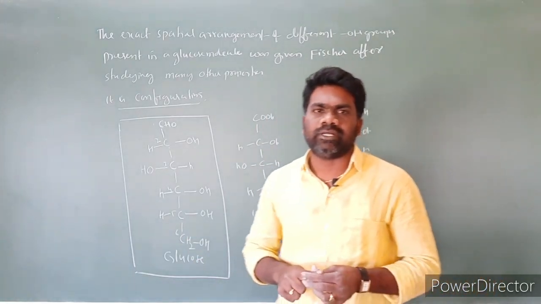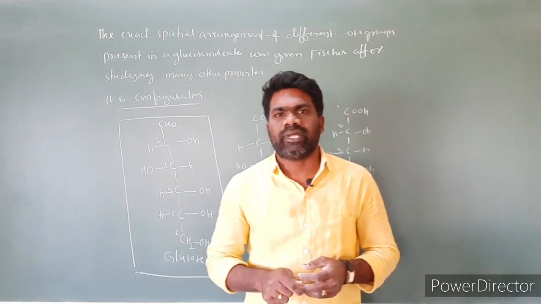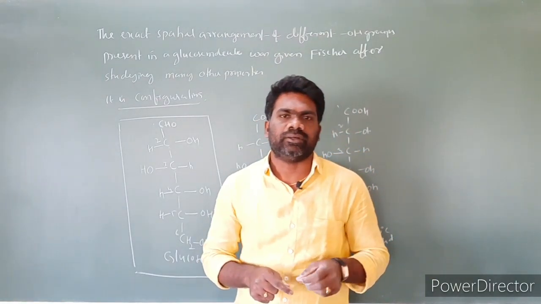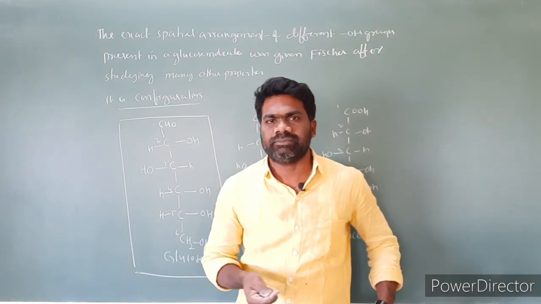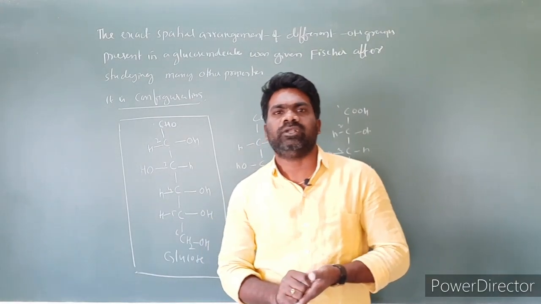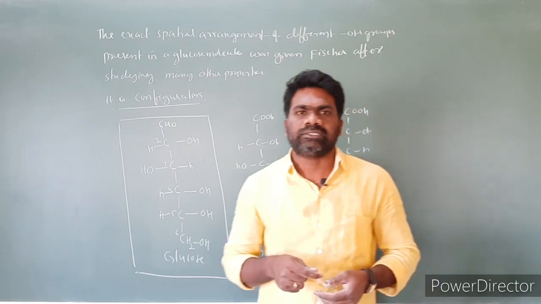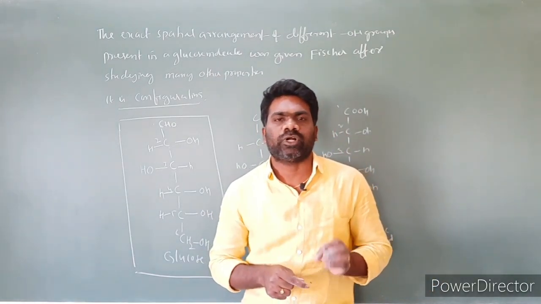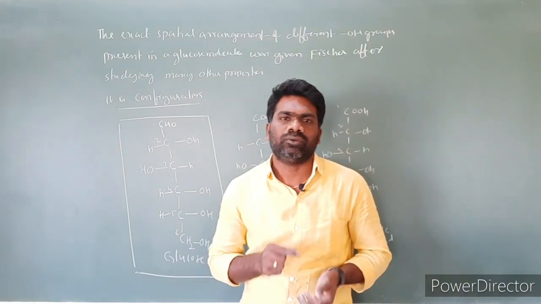The third one is the reaction with hydroxylamine and HCN, hydrogen cyanide. With hydroxylamine, glucose forms oximes, and with hydrogen cyanide, glucose forms cyanohydrins. These two reactions confirm the presence of carbonyl functional group in a glucose molecule.